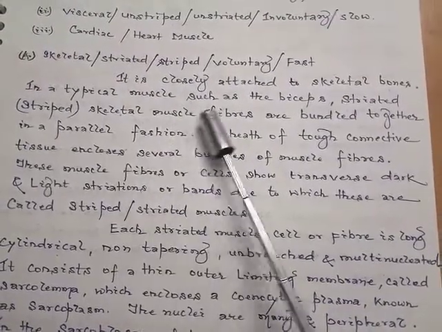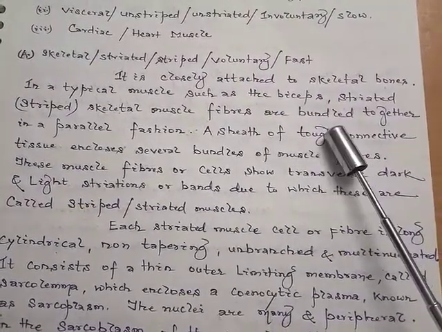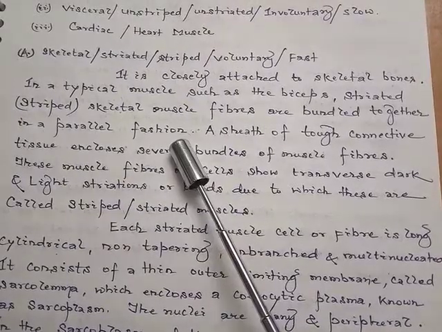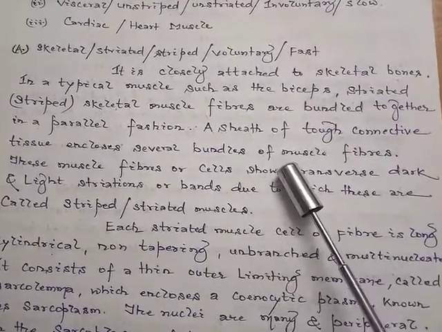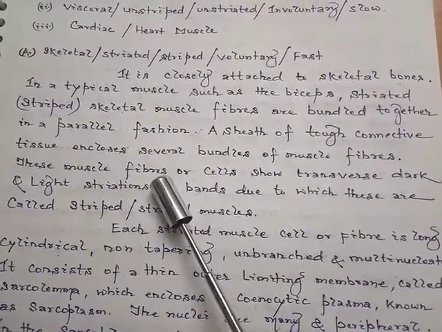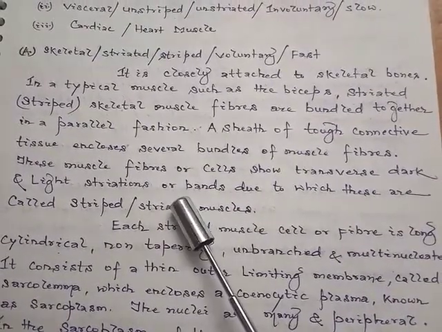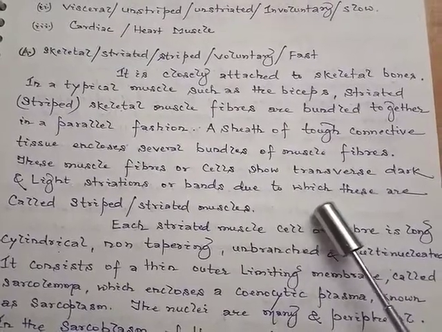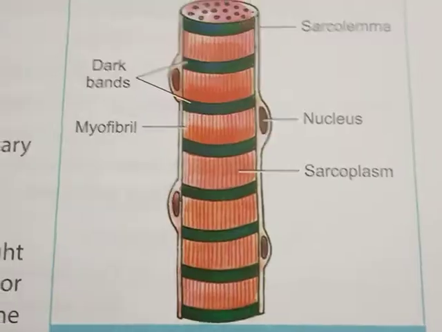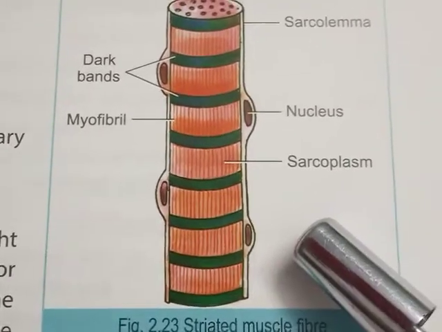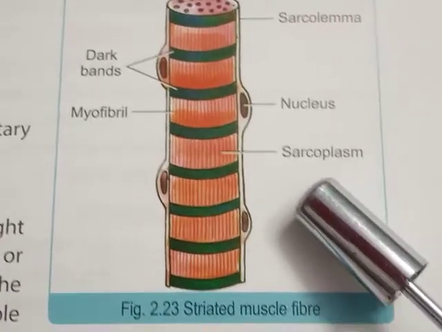In a typical muscle such as the biceps, striated or striped skeletal muscle fibers are bundled together in a parallel fashion. A sheet of tough connective tissue encloses several bundles of muscle fibers. These muscle fibers or cells show transverse dark and light striations or bands, due to which they are called striped or striated muscles. As we may observe, the diagram shows the striated or skeletal muscle fiber.